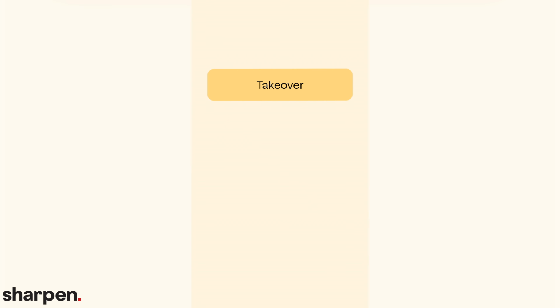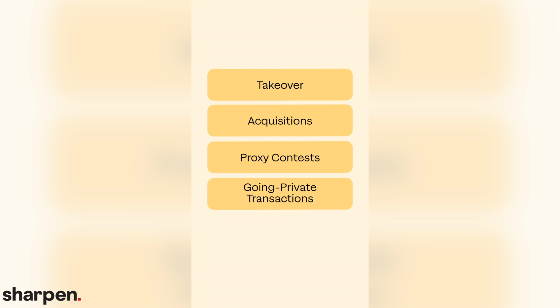When control of a company is transferred from one group of shareholders to another, it is called a takeover. There are three methods to achieve this: acquisitions, proxy contests, and going private transactions. The term takeover is general and encompasses a variety of activities outside of just acquisition. Another takeover method is a proxy contest. In a proxy contest, one group votes in new people on the board of directors in an attempt to get controlling seats. The right to cast another person's vote is a proxy. A group of discontent shareholders will solicit proxies from the rest of the shareholders in a proxy contest.